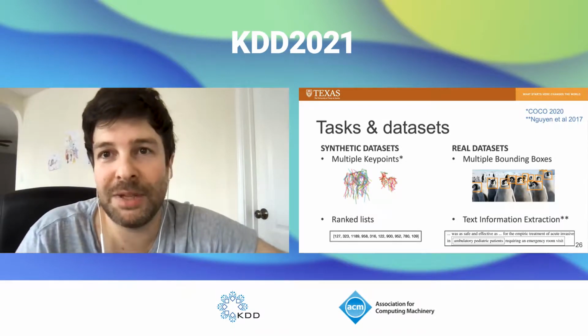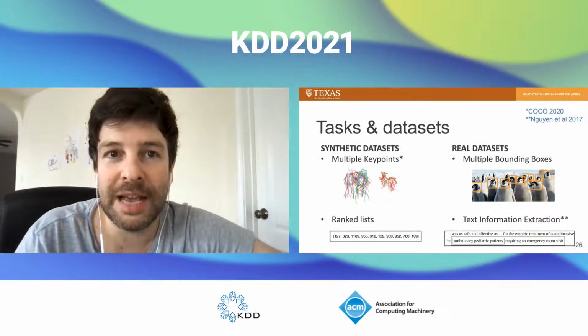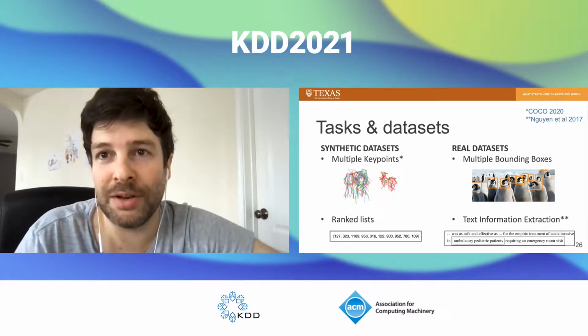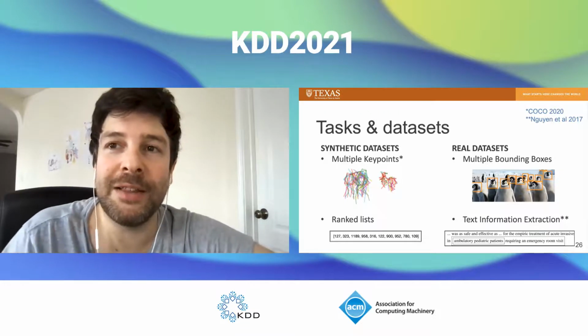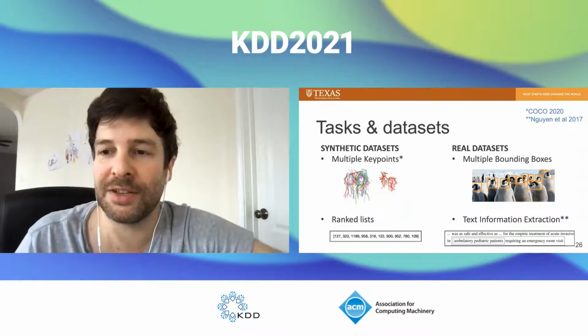We also have a simulated ranked list data set from our previous work, which is the only single object data set that we test on. And for real data sets, we have one of multi-object bounding boxes. This is a new data set and one that we share on our repo. And finally, the PICO data set of the multi-object text spans used in Yuan et al. 2017.